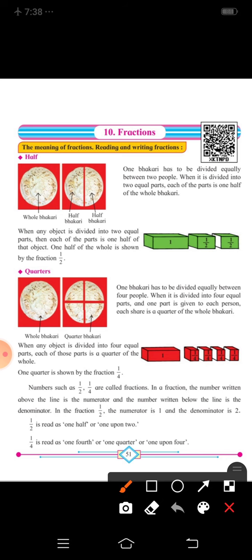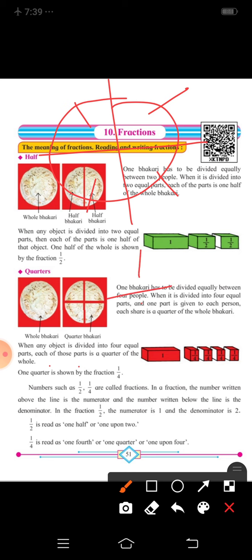Now when any object is divided into 4 equal parts, each of these parts is a quarter of the whole. One quarter of the whole, correct? 1 quarter, 2 quarter, 3 quarter, 4 quarter. So 1 quarter is shown by the fraction. How will we write it in fraction form? 1 upon 4. We will write it as the fraction 1 upon 4.